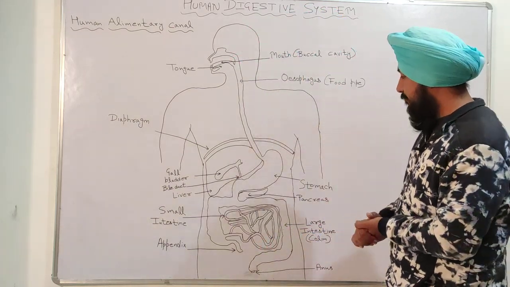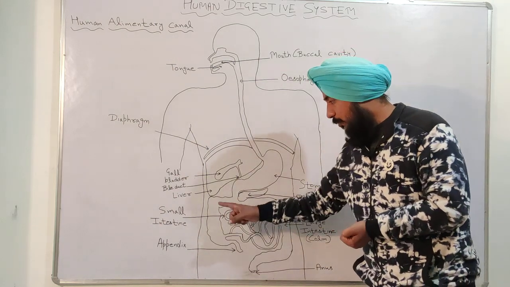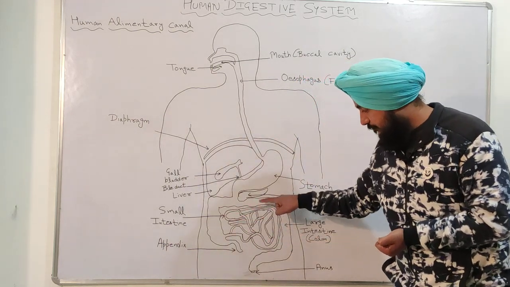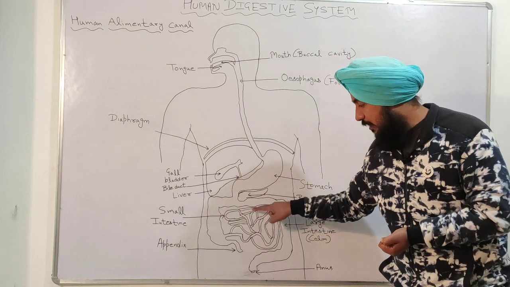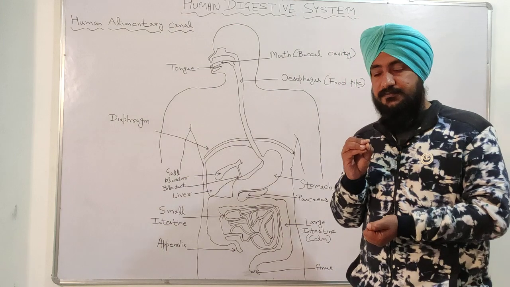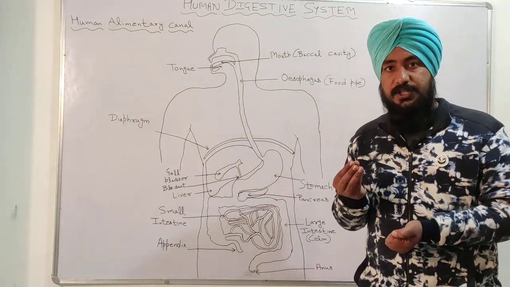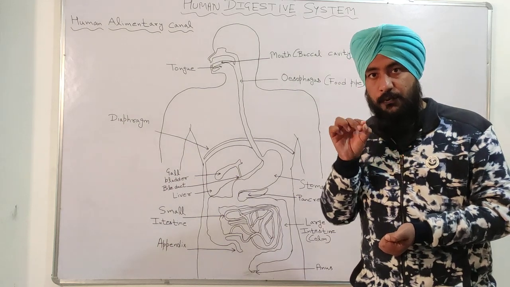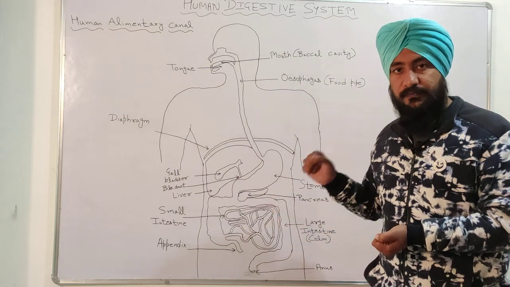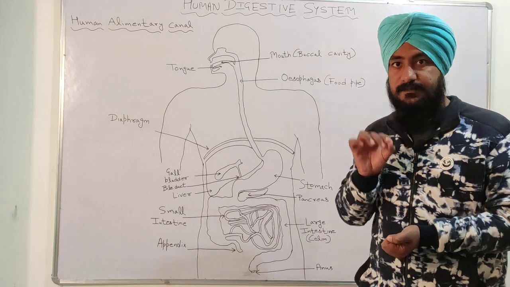After that, the food will come into the small intestine. Here you can see this is the small intestine. This is the part in the human body where the complete digestion of the food occurs.